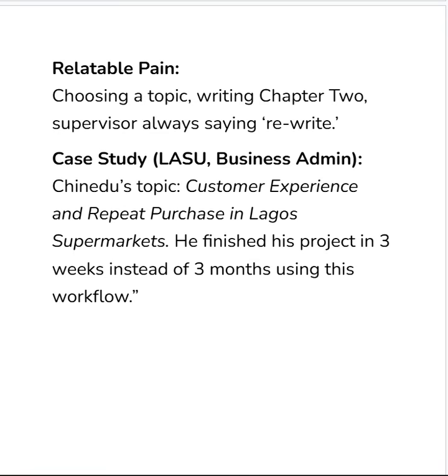Now, let's assume you're using my system and you're able to finish your academic work faster. You don't have to tell your supervisor or your lecturer that you have finished it in 3 weeks. Wait for that 3 months before you go and show them, because they will start to suspect you, and that is where you'll be caught. So even if you do your work fast, don't submit fast. Take that time to still continue to do your work.